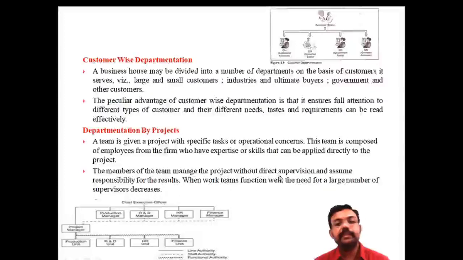The team members manage the project without direct supervision. When the work team functions well, the need for a large number of supervisors is decreased. The need for a large number of supervisors can be decreased with the help of effective departmentation by project. These are two other important categories of departmentation: customer-wise departmentation and departmentation by project.